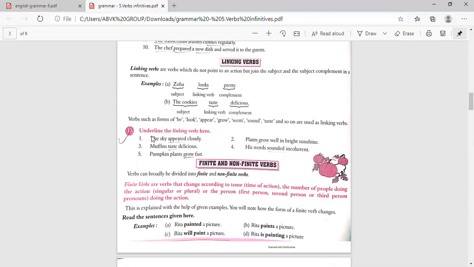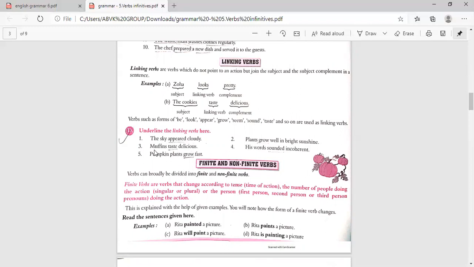Okay, then next, underline the linking verbs here. The sky appeared cloudy. The sky, cloudy. Then what is the word joining them? Appeared. Plants grow well in bright sunshine. Plants, in bright sunshine. These two are joined by which word? That is grow. So that is a linking verb.